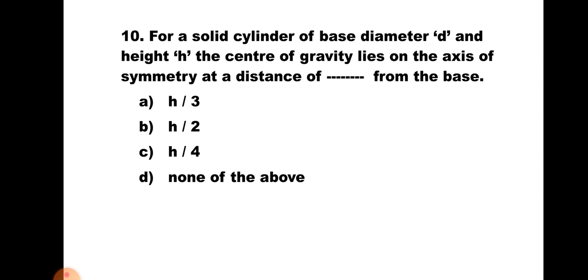A, h by 3; B, h by 2; C, h by 4; and D, none of the above. For a cylinder, the CG lies on the axis of symmetry at a distance h by 2 from the base. Hence the correct answer is B, h by 2.